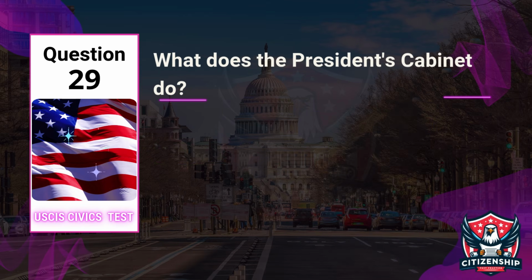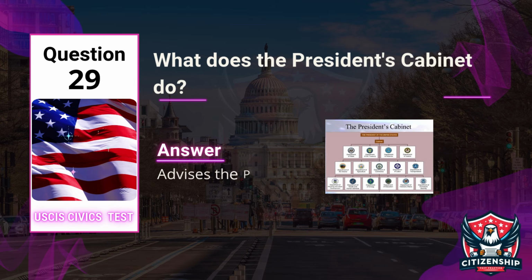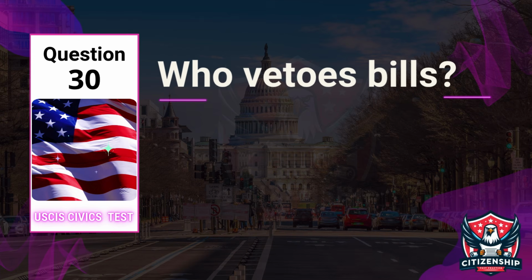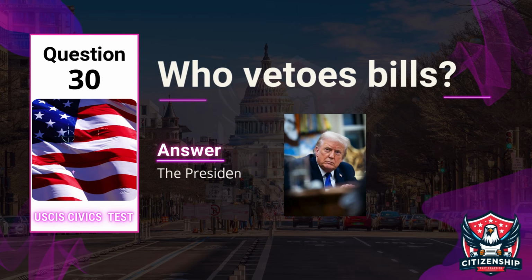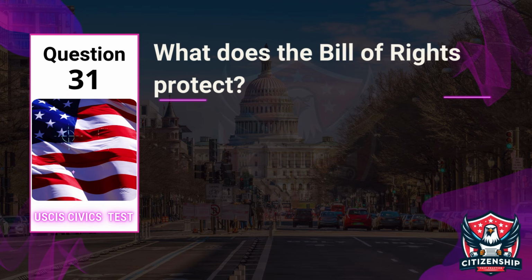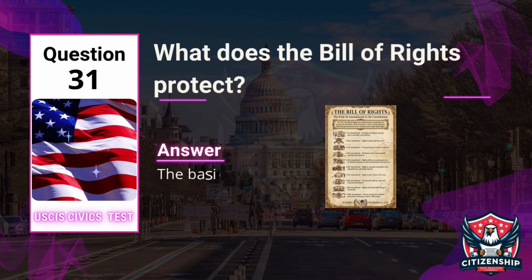Question 29. What does the President's cabinet do? Answer: advises the President. Question 30. Who vetoes bills? Answer: the President. Question 31. What does the Bill of Rights protect? Answer: the basic rights of Americans.